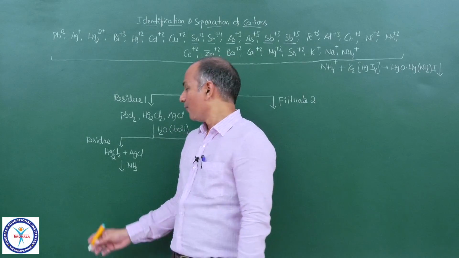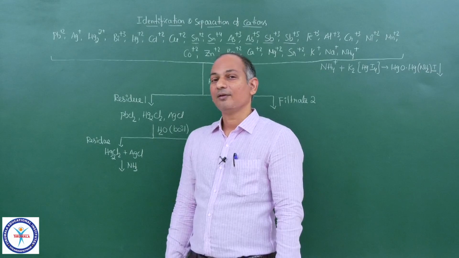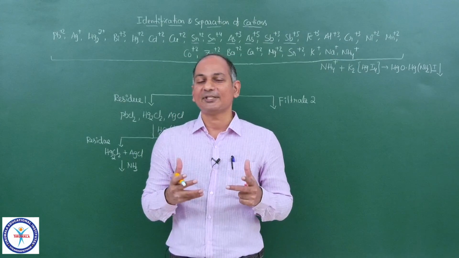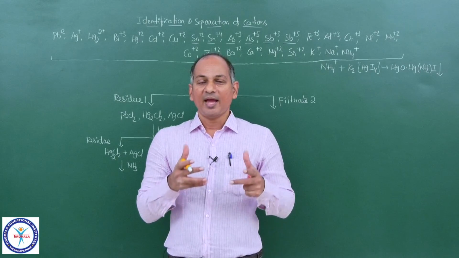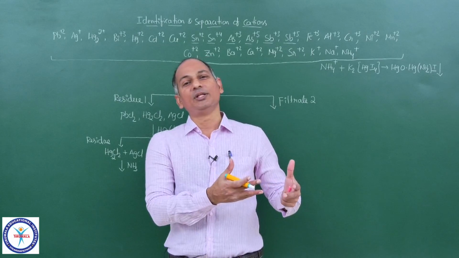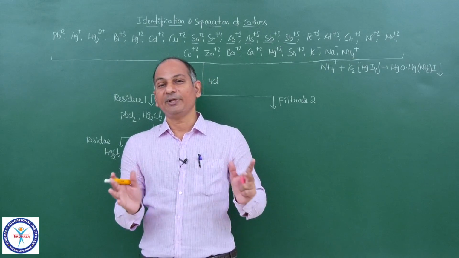And what happens to Hg2Cl2 if you add ammonia? Hg2+ forms a black colored precipitate with ammonia. And AgCl, the white precipitate, is quite soluble in ammonia, even in dilute ammonia. So these two will be separated.